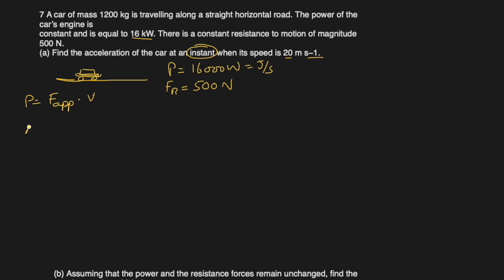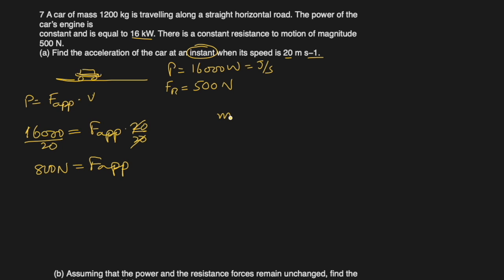Power is known to us, 16,000 is equal to applied force times velocity, which is 20. Divide both sides by 20 so that we find the force applied, which will be 800 newtons. We want to find acceleration, right?